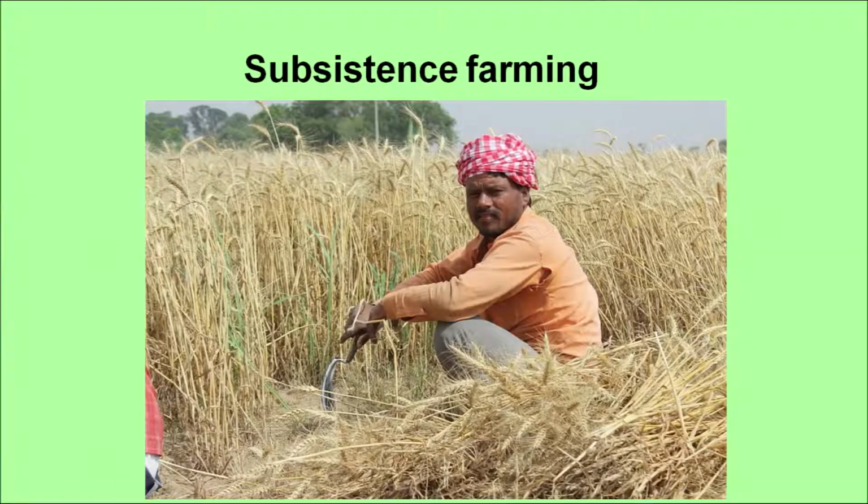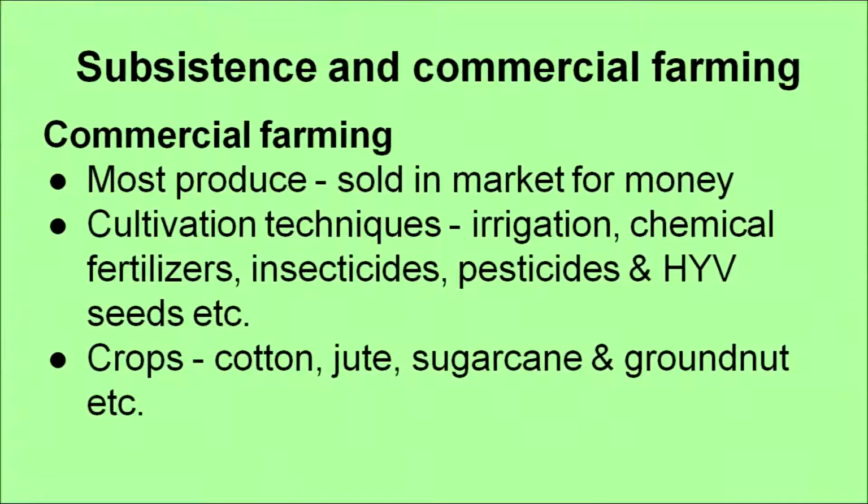This is one of the examples you can see of subsistence farming, where the farmer is harvesting the wheat crop, and this is used for the whole of the year for their own consumption. Now, another type of farming within the first category is commercial farming. Here most of the produce, as the name suggests, is used for commercial purposes.